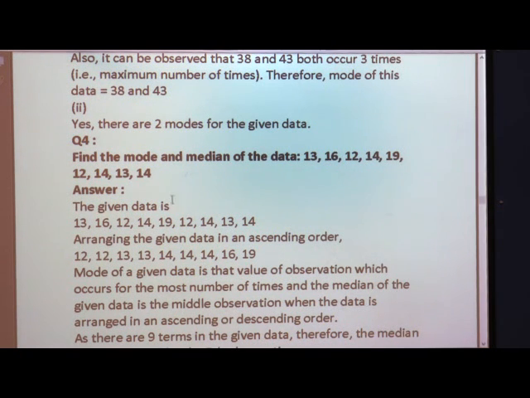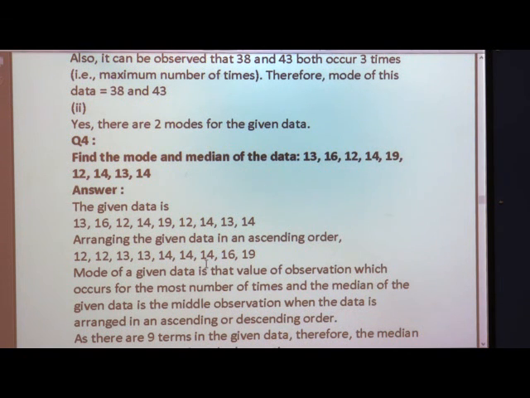Now, to find out the median, first we should know the observations given to us: 1, 2, 3, 4, 5, 6, 7, 8 and 9. Already we have arranged this in ascending order. The observations are a total of 9. So, what do we have to do?